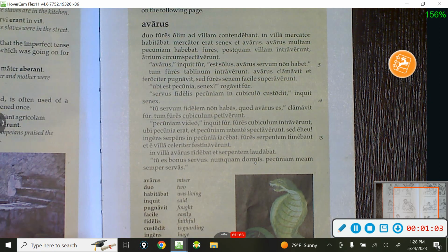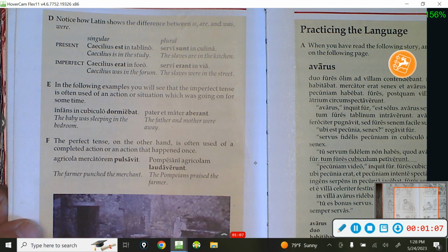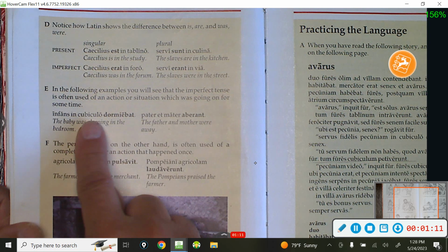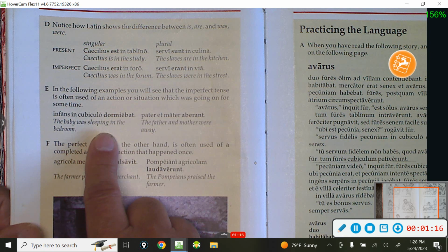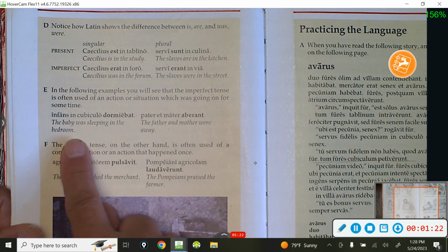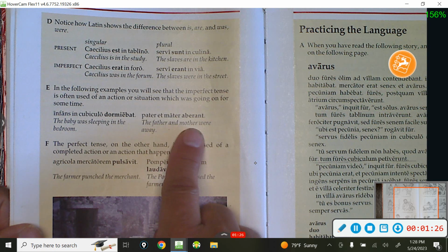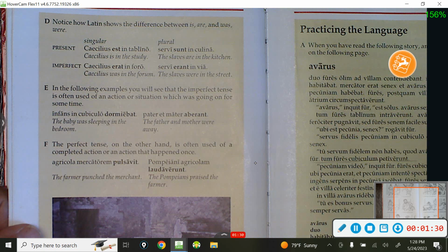Imperfect tense is for something that was happening over a period of time. For example, this sentence right here: the baby was sleeping in the bedroom. Did that happen over a period of time? Sure. It was ongoing. Might have been sleeping for an hour or maybe all night long. The father and mother were away over a period of time.